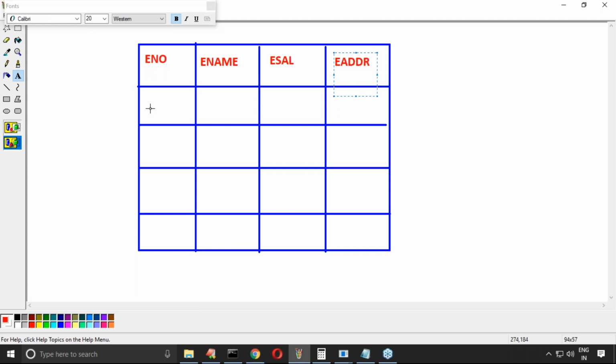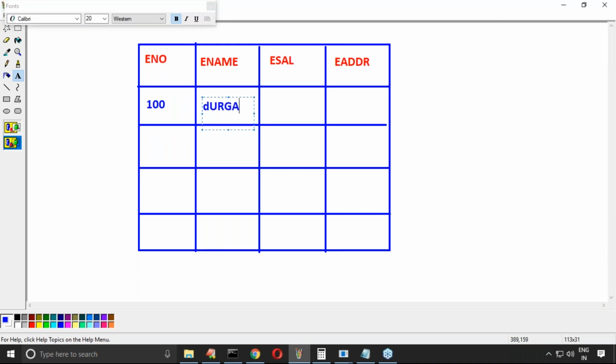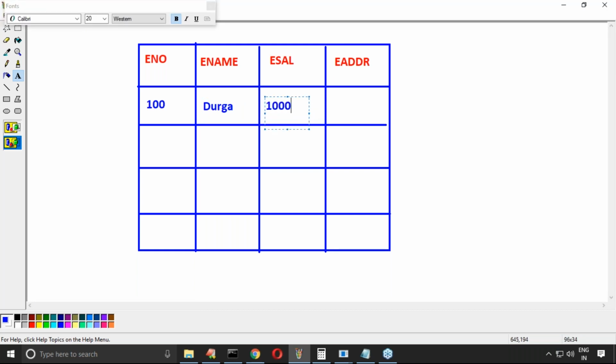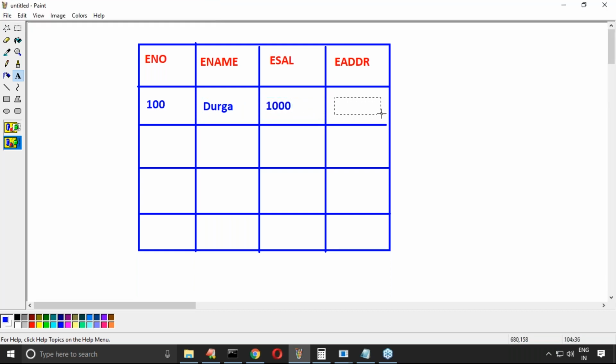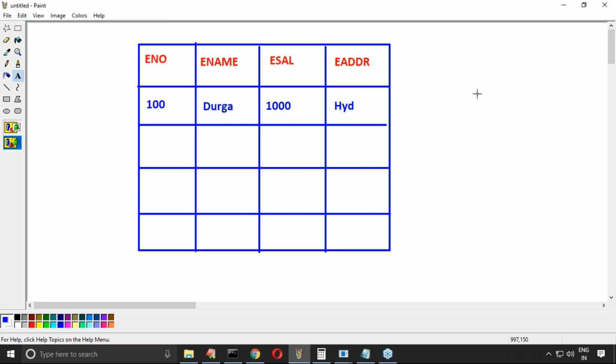Assume employee number is 100, employee name is Durga, employee salary is 1000, and employee address is Hyderabad. So now it's a table, just assume that.